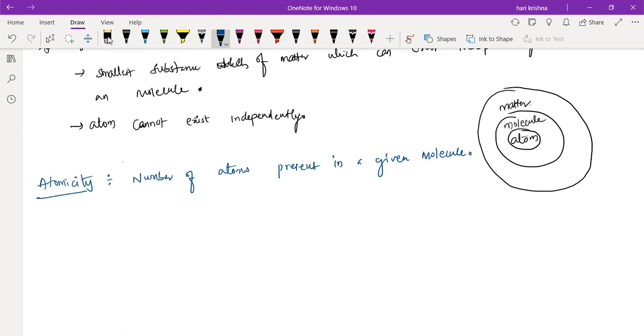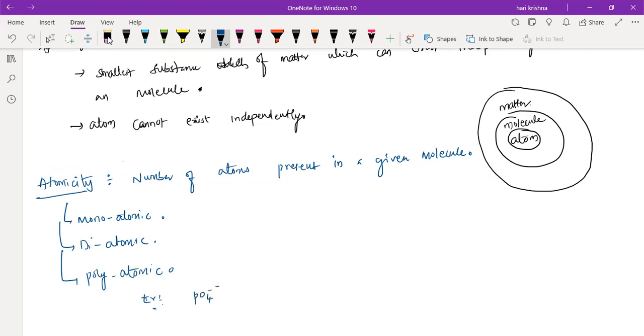If you have only one atom, that is a monoatomic molecule. If you have two atoms, that is diatomic. Triatomic, and polyatomic will be there. The triatomic, all of these we consider polyatomic only. So examples for the polyatomic are